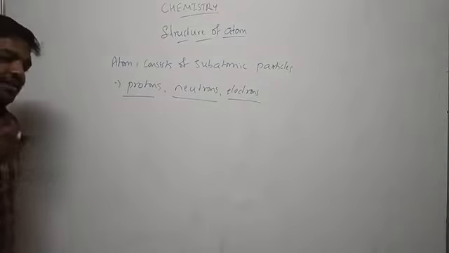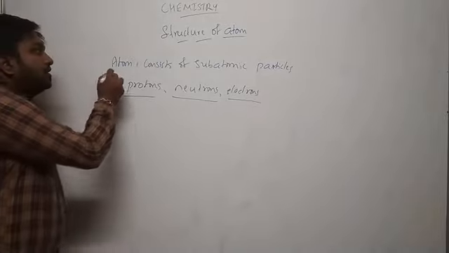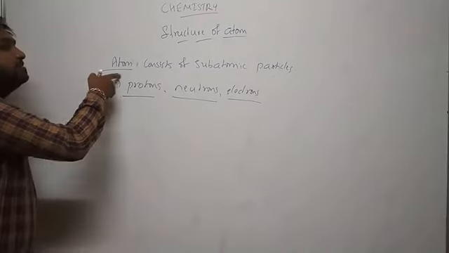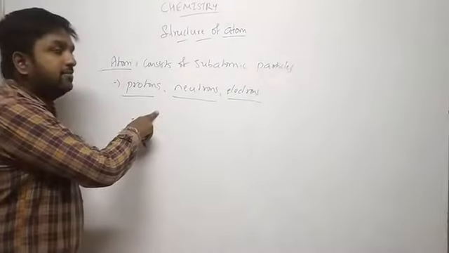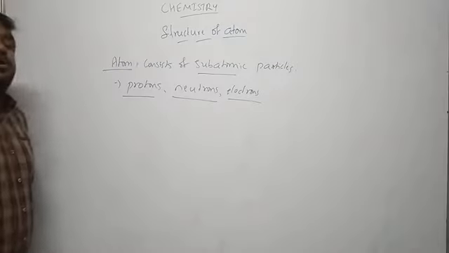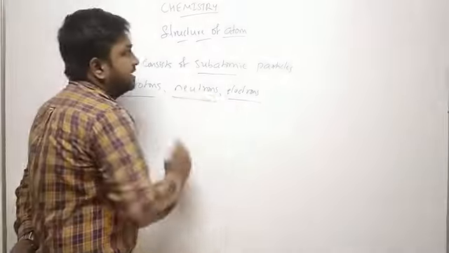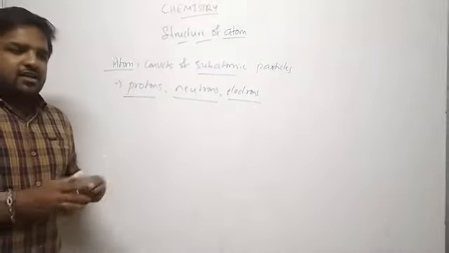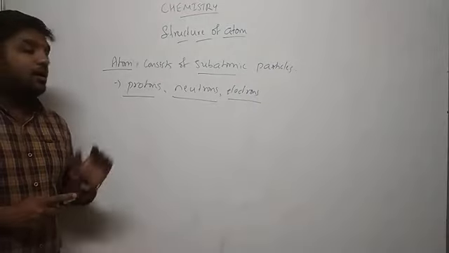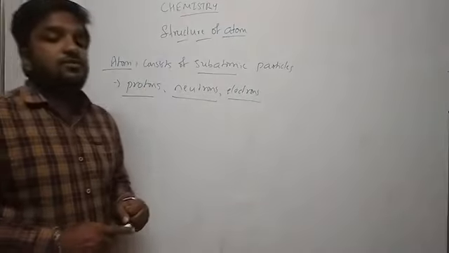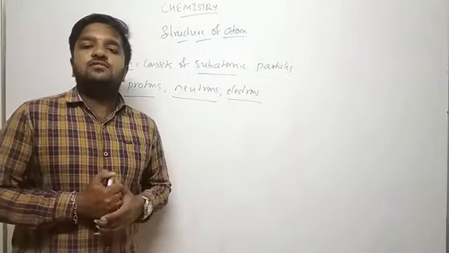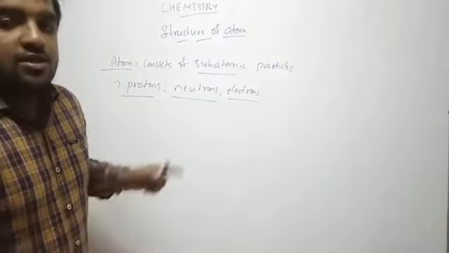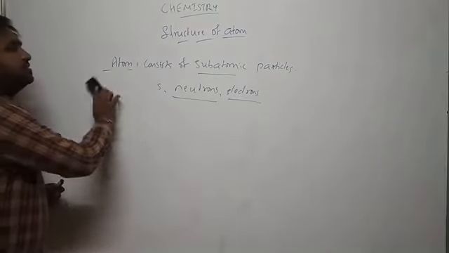So according to the later discoveries after John Dalton, the atom, which according to Dalton was indivisible, can be divided, and it does have subatomic particles like protons, neutrons, and electrons. Students, this is the concept. In this chapter, we will deal with the complete information regarding the atom: how we got the proton, how we got the neutron, how we got the electron, and the complete structure of an atom, where the nucleus is and how the electrons revolve around it. So this is the introduction to the structure of the atom.